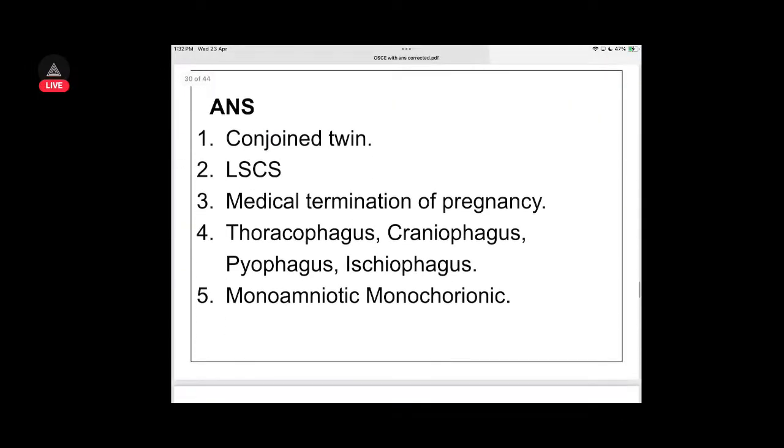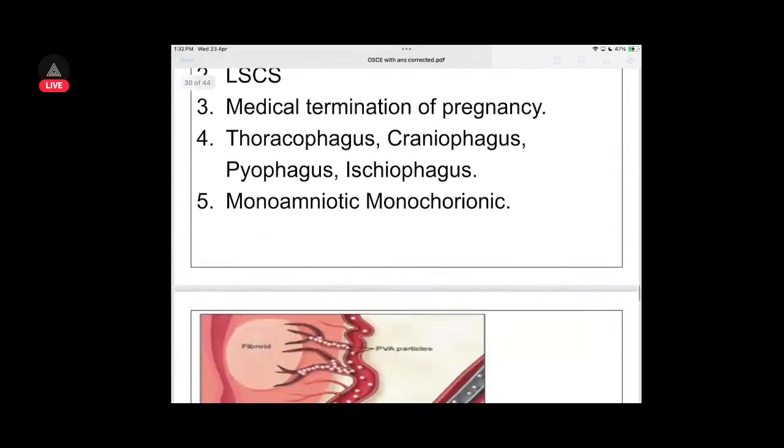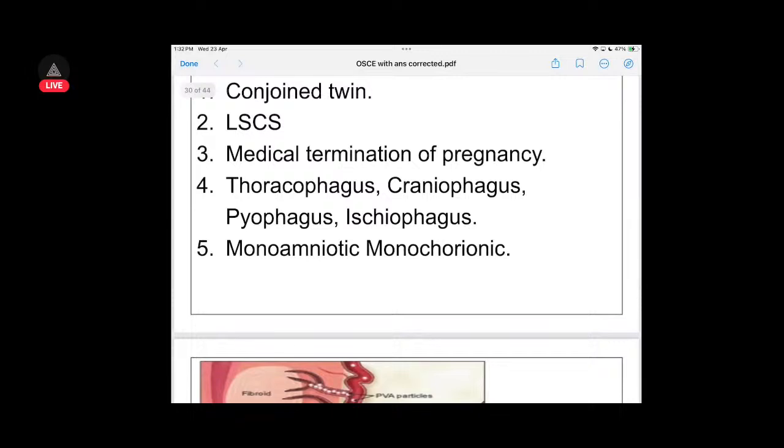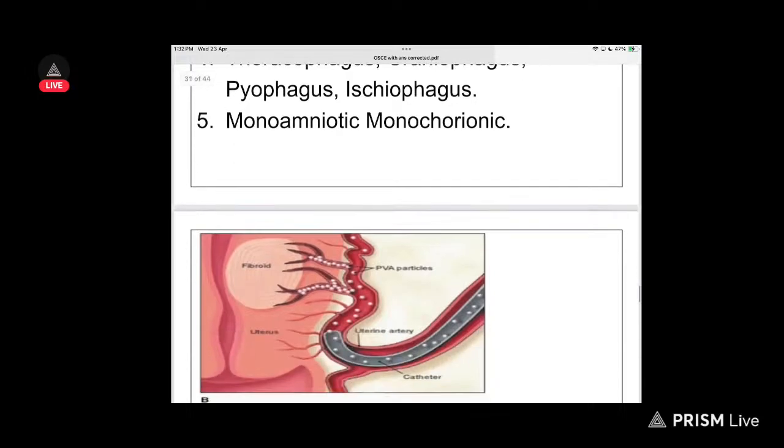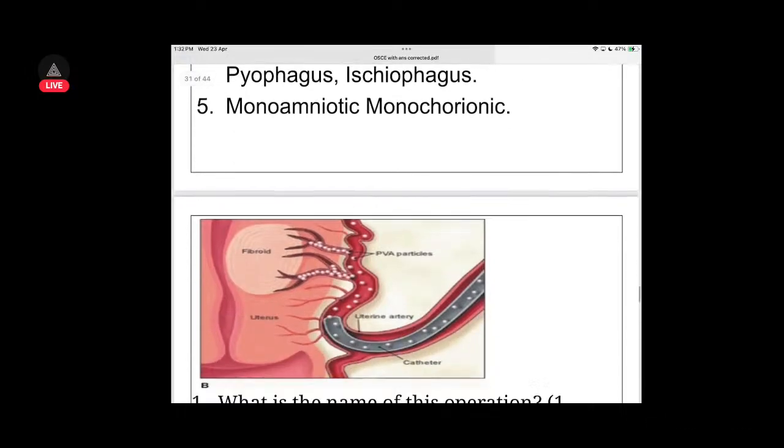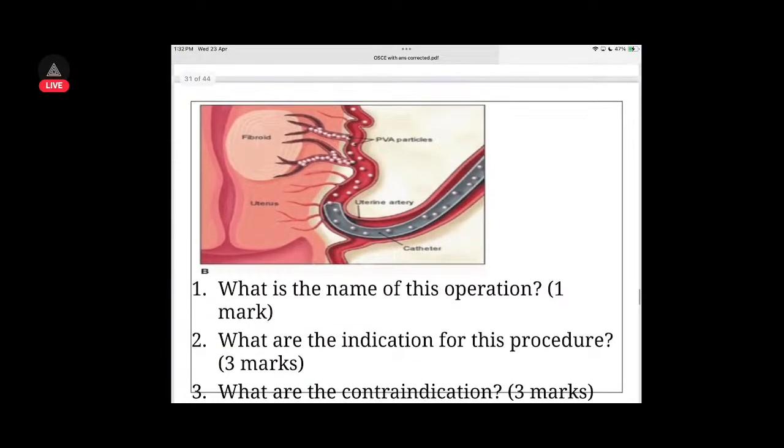Yeah, thoracopagus, which is this one, craniopagus, which is head, pygopagus, which is bottom. Ischiopagus is ischium. Omphalopagus, I'm not sure. So it is seen in monoamniotic monochorionic babies.